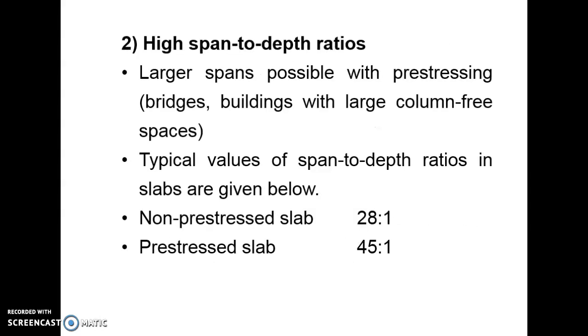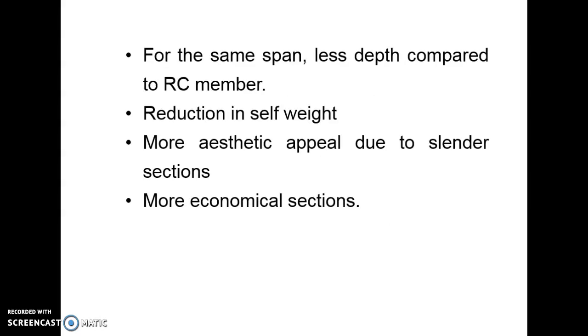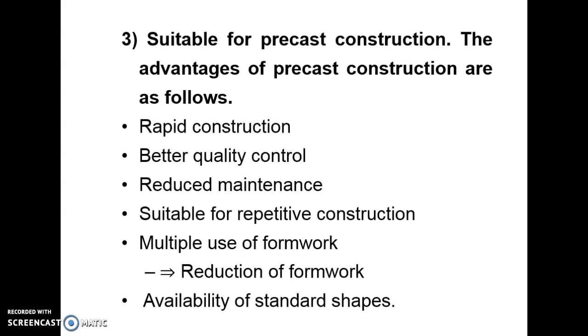High span to depth ratios. Larger span to depth ratios are possible only with pre-stressing. Typical values of span to depth ratios in slabs are given below. For a non-pre-stressed slab, the ratio is 28:1. For a pre-stressed slab, the ratio is 45:1. For the same span, there is less depth compared to an RC member, reduction in self-weight, more aesthetic appeal due to slender sections, and more economical sections.